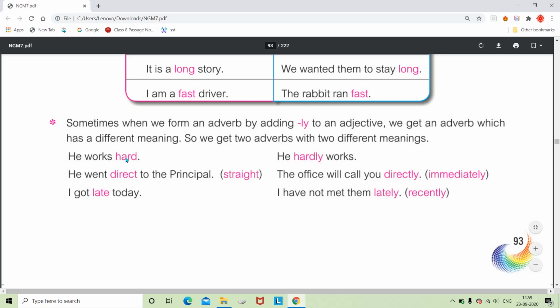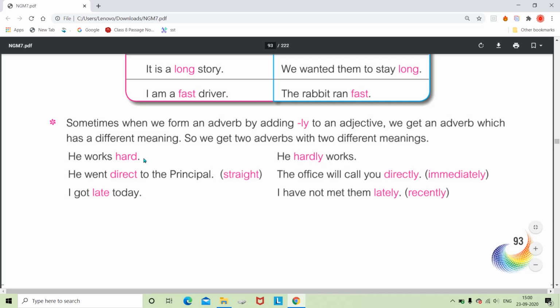If we add ly after this word, then the meaning gets changed. He works hard, so वो सख्त मेहनत करता है. And when we say he hardly works, that means it's actually the opposite. वो कभी कभार ही मेहनत करता है. He works only sometimes, rarely works.